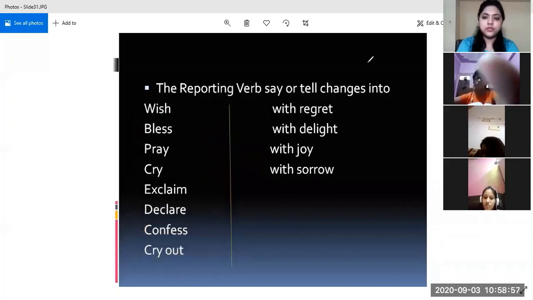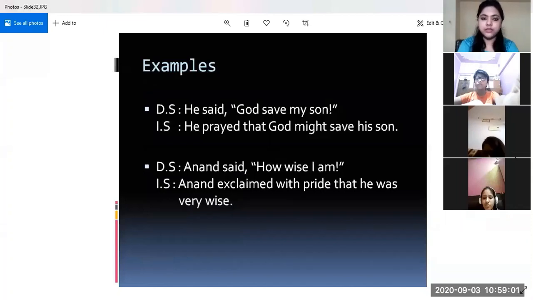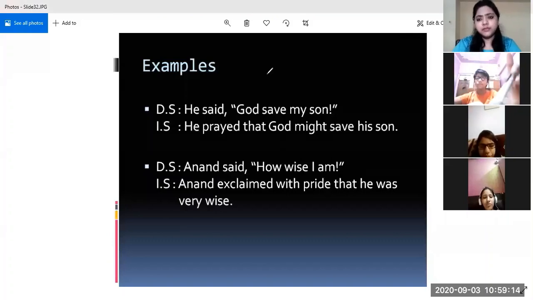So now let us move ahead and look at the examples. See, this is the first example. He said, "God save my son." Now, what do we do when we are saying something to God? We pray. Okay. So, in indirect speech, what will come in place of said? Prayed will come. Okay. He prayed that God might save his son.